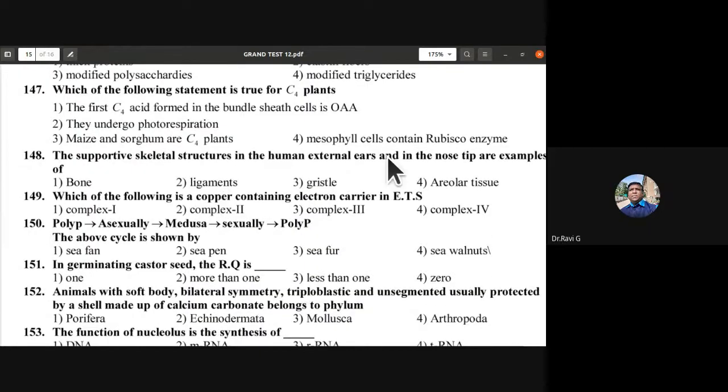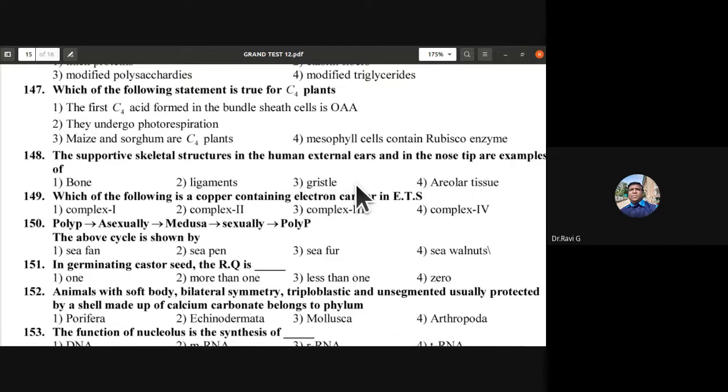The supportive skeletal structures in the human external ears and in the nose tip are examples of: bone, ligaments, gristle, areolar tissues. They are examples of gristle. These skeletal structures in the human external ears and nose tip are cartilage-like, so they are gristle. The third one is the answer.